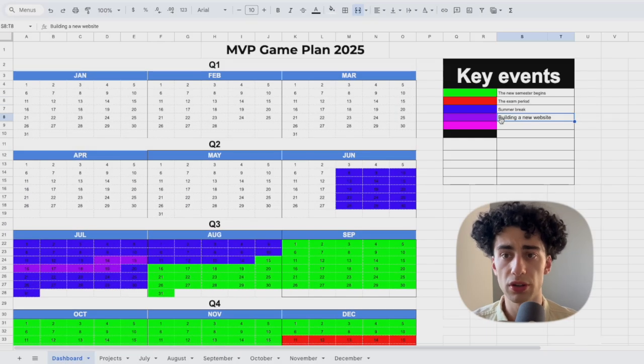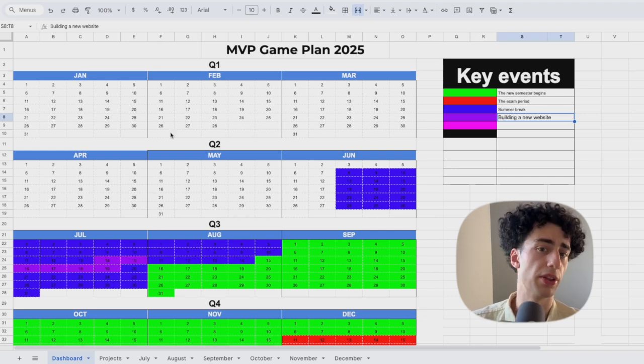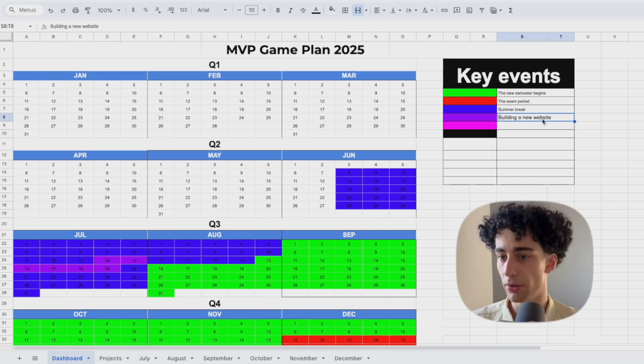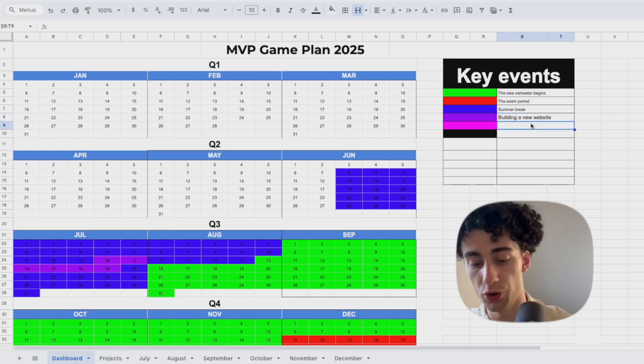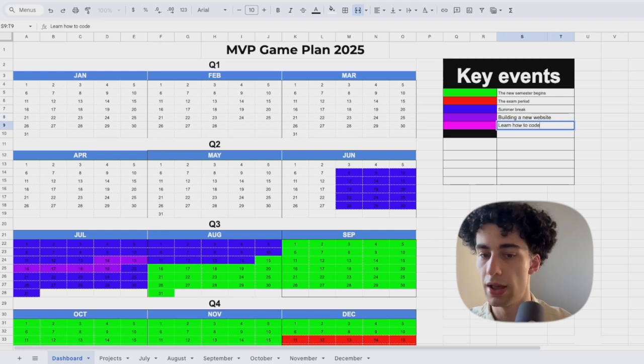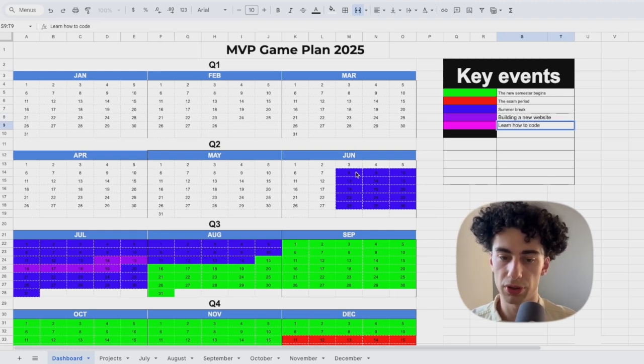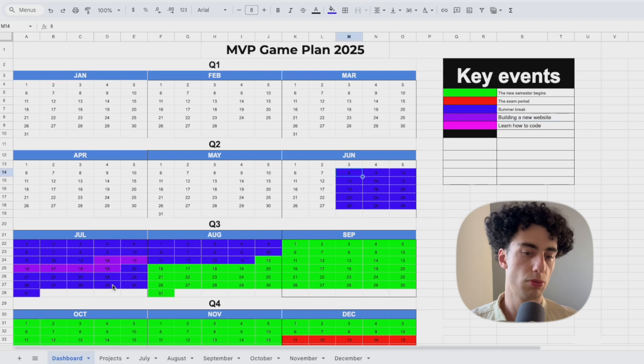You can also use it if you want to have other side projects that are going to take a couple of days. You can plan it out right here in this dashboard area. For example, if you want to build a new website or learn how to code, you can put it here. Learn how to code. And we can say that your summer break is right here, so you can map it out.